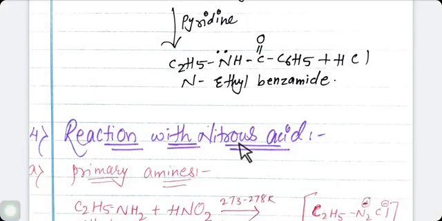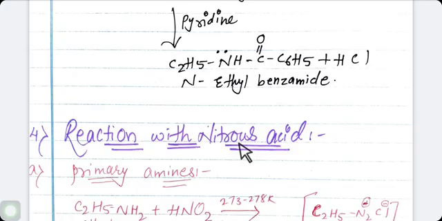The next is reaction with nitrous acid. Nitrous acid reacts with primary, secondary and tertiary amine. First, we are seeing the primary, secondary and tertiary amine react differently with nitrous acid.